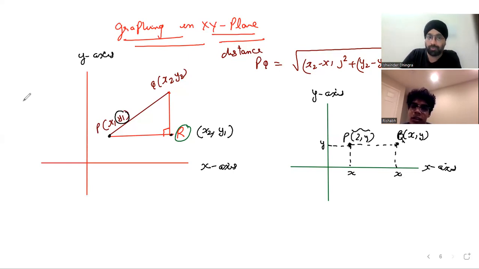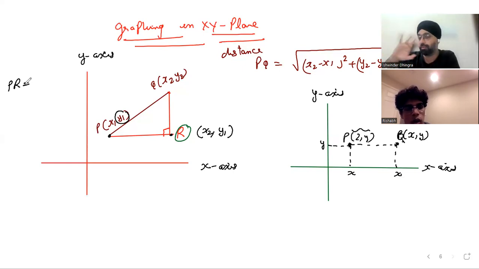Now, if I want to find the length of PR, what is it? Simple. Forget about the distance formula: x2 minus x1. See, this is x2 minus x1. What about QR then? QR is y2 minus y1. We got the lengths of PR and QR. You agree now? Great.